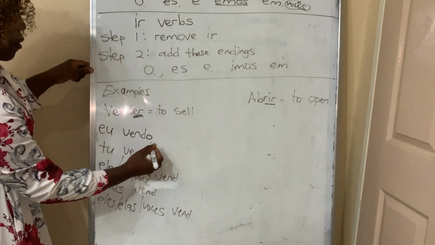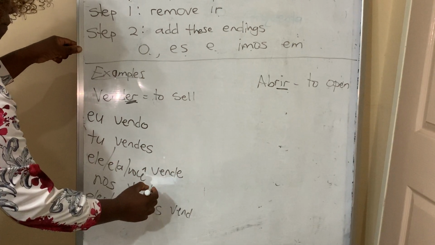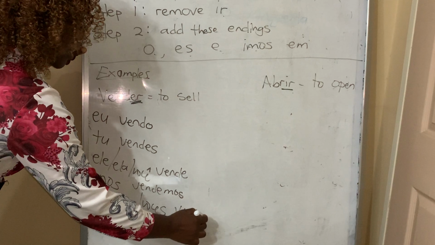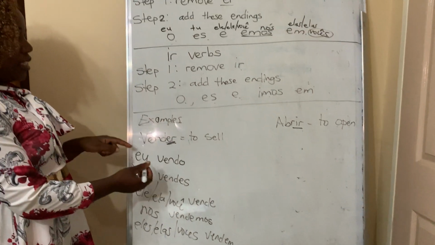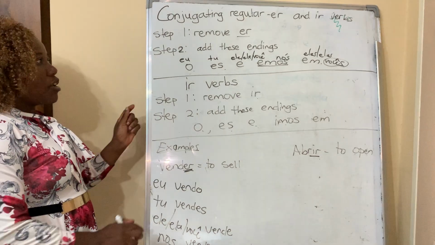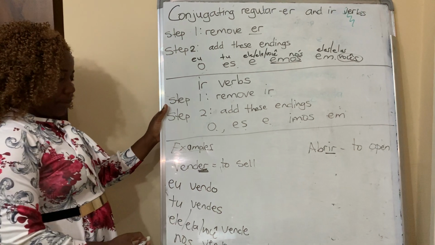Step number 2 is to add these endings. So I'm going to put O there, ES, E, emos, and EM. So I've conjugated the verb vender, which means if you can conjugate vender, you can conjugate any regular verb which ends with the letter ER.